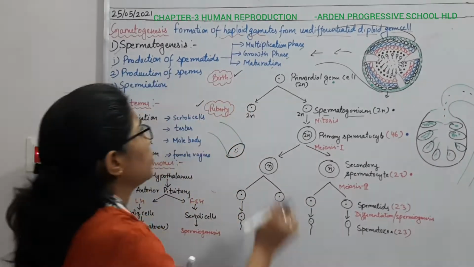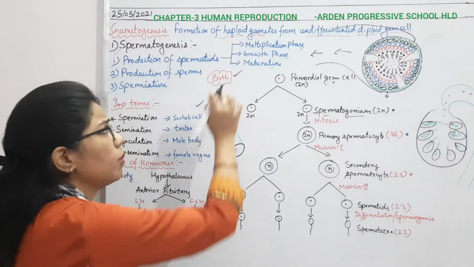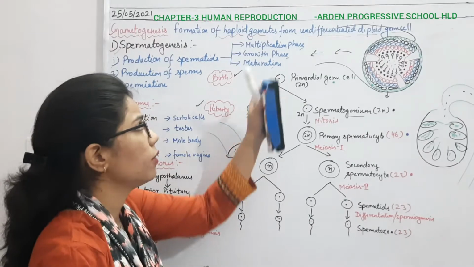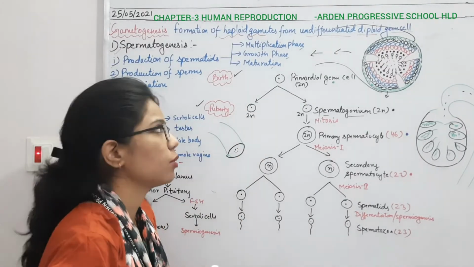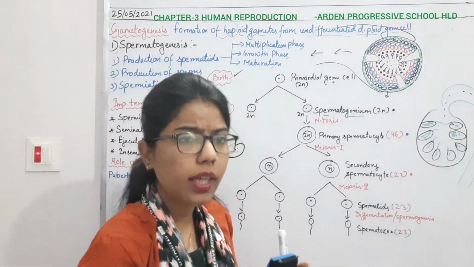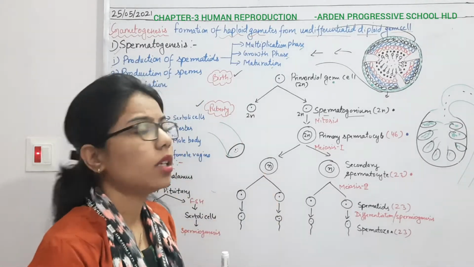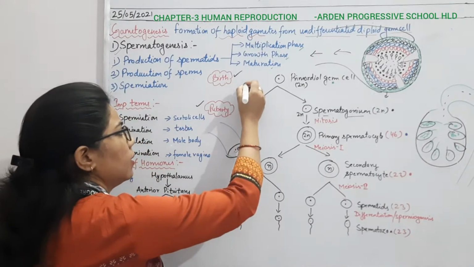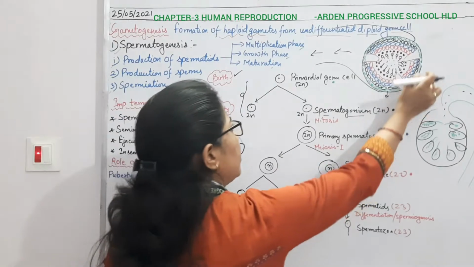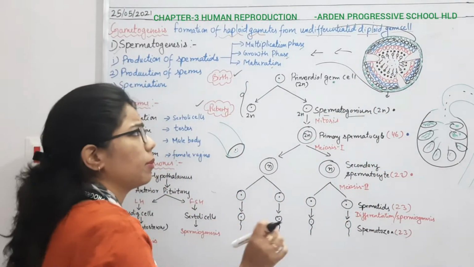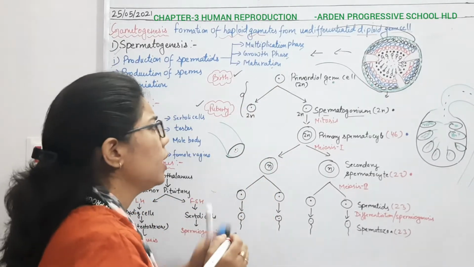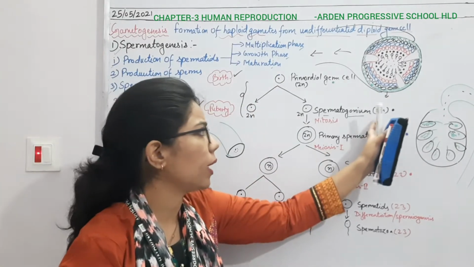Now that's why we have divided this formation of sperm into three different phases. The first one is the multiplication phase, the second one is the growth phase, and the third one is the maturation phase. Multiplication means something is increasing its number, and growth means it is growing in size. So first of all, initially we have so many germinal cells, and each germinal cell is going to divide. When it divides, it will form so many spermatogonium.